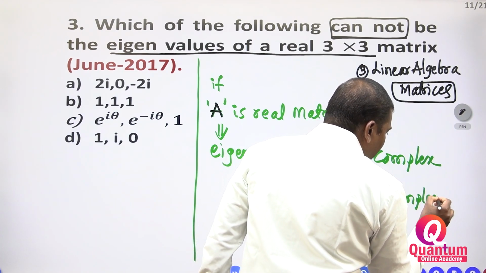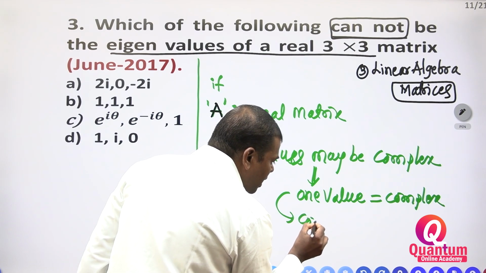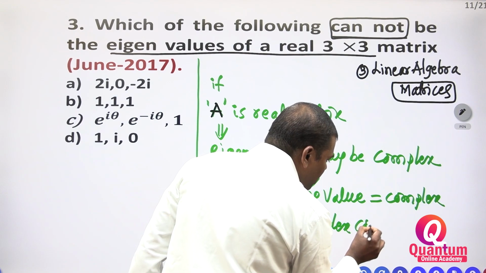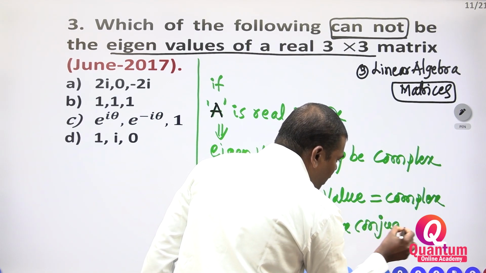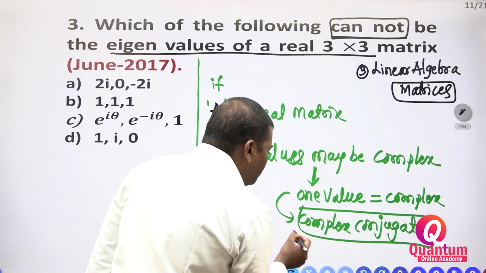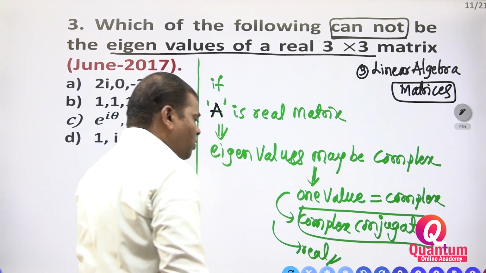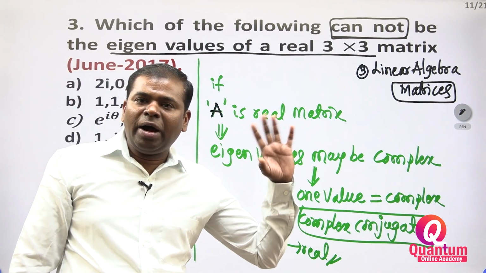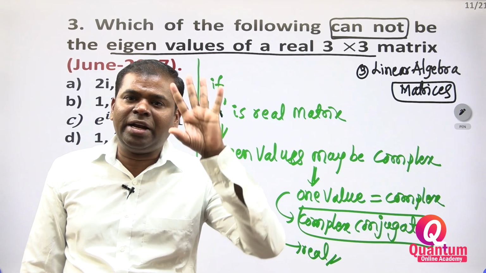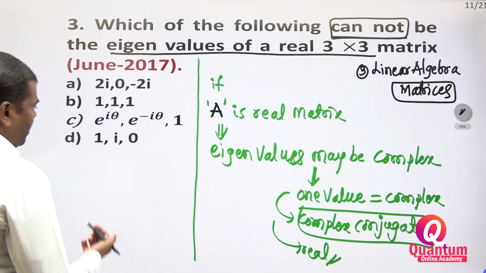If one eigenvalue is complex, then the next eigenvalue is its complex conjugate. Maybe the next one is a real number, or whichever one you have to take. Whether it is a 2 cross 2 matrix, you get 2 eigenvalues; if you take a 3 cross 3 matrix, you have to get 3 eigenvalues. From that you have to check.